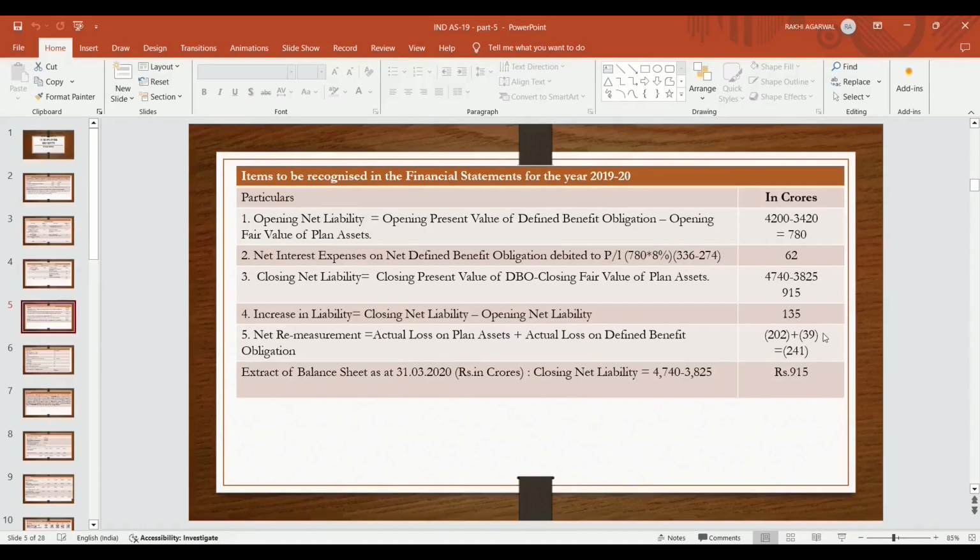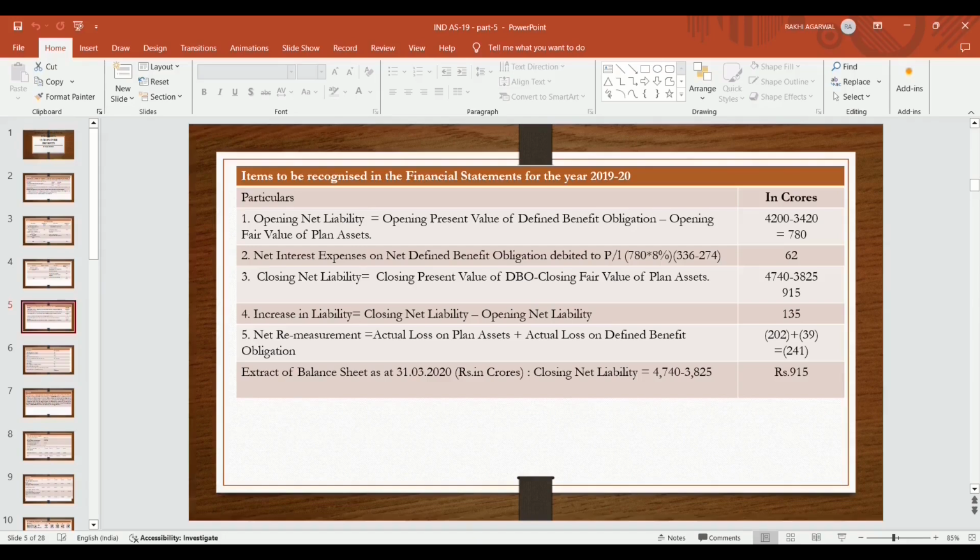Items to be recognized in the financial statement for the year 2019-20. Opening net liability: opening present value of obligation minus opening fair value of plan asset. In this case the obligation is more than the value of plan asset, so it becomes a net liability. The obligation is 4,200 crores. Opening fair value of plan asset is 3,420 crores. So the net opening liability becomes 780 crores. Net interest expense on net defined benefit obligation is debited to P&L. Net interest cost is more than the net interest income.